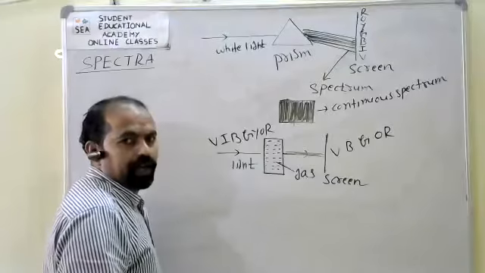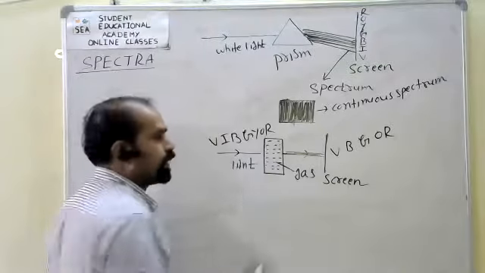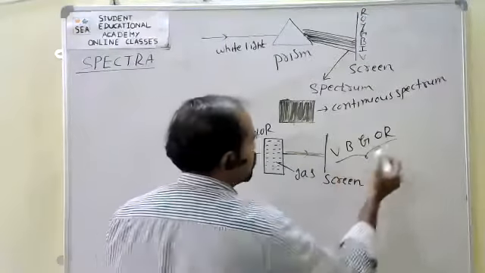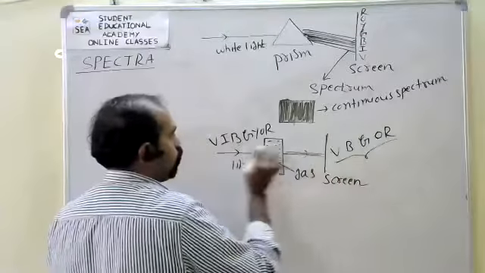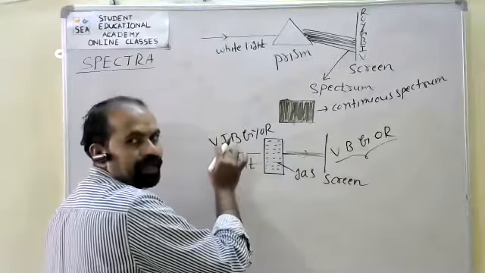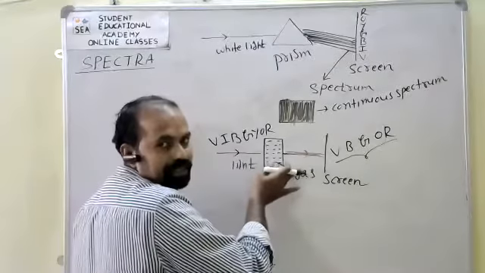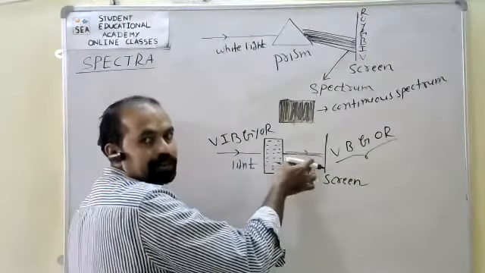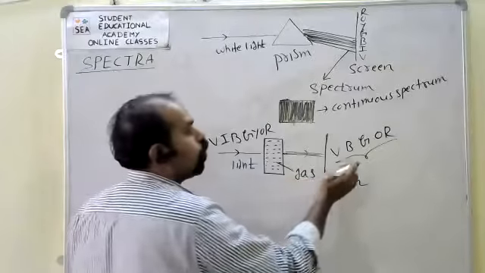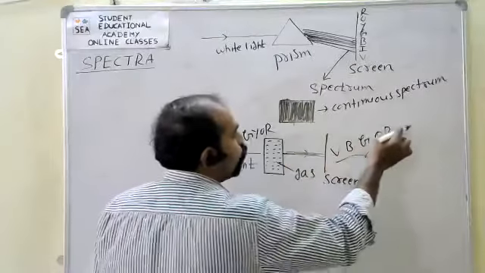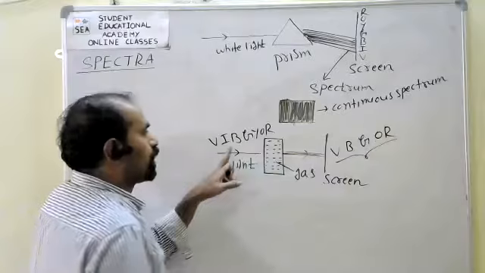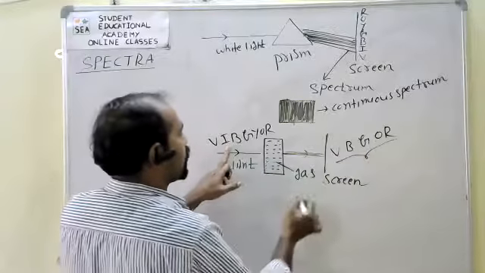If I observe here on the photographic plate, on the screen, before there were 7 colors, but after passing through gas, the transmitted light has only 1, 2, 3, 4, 5 colors. Some colors are missing. Which colors?